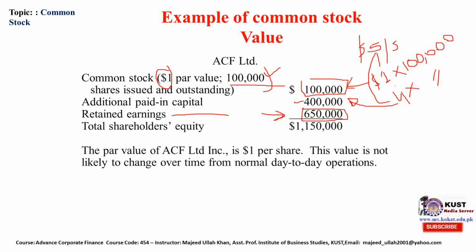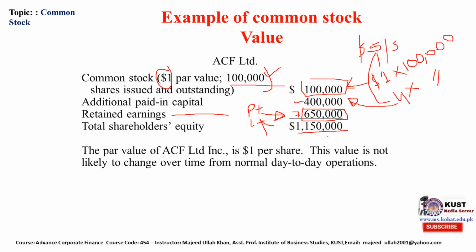Each year, if the company makes a profit, it is added to the retained earnings. If the company makes a loss, it is deducted, while profits are added. So total equity is how much?